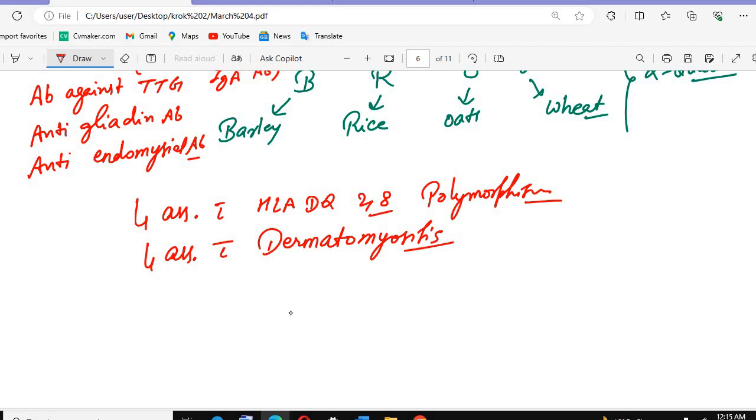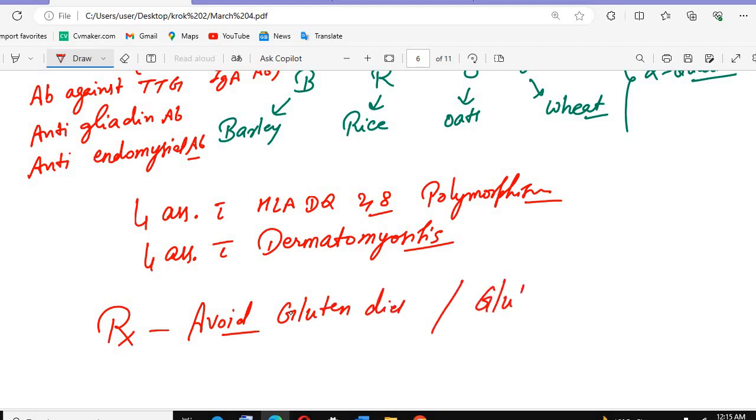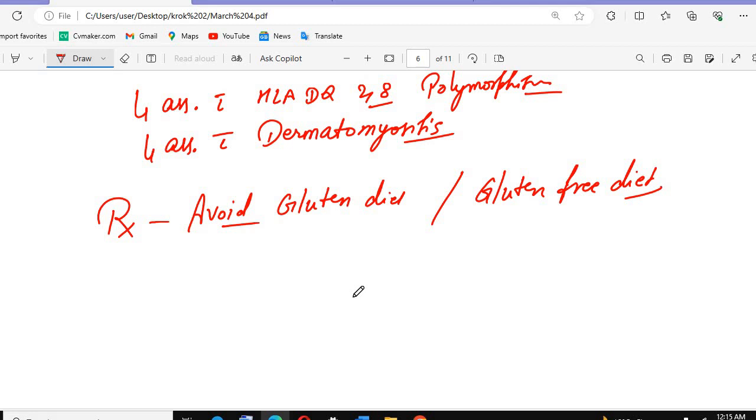What is the treatment you will give? Avoid gluten diet, or you can write gluten-free diet will be given. So gluten-free diet will be given to this patient. Okay. So this is the celiac disease, and this is a very important disease that you need to remember.